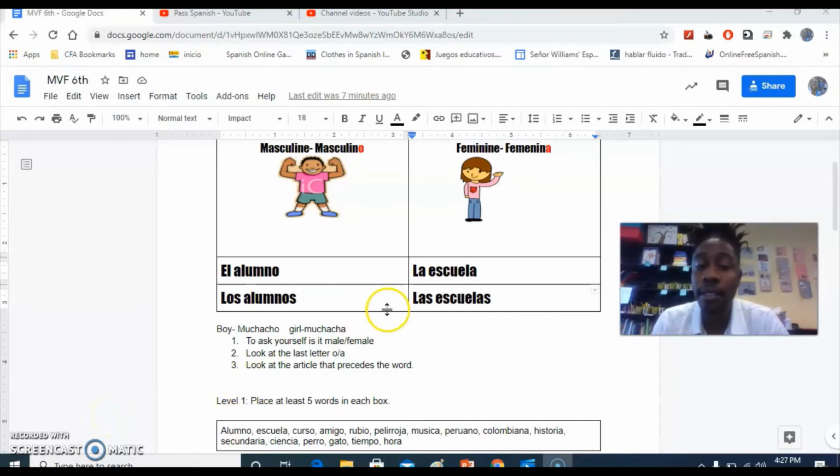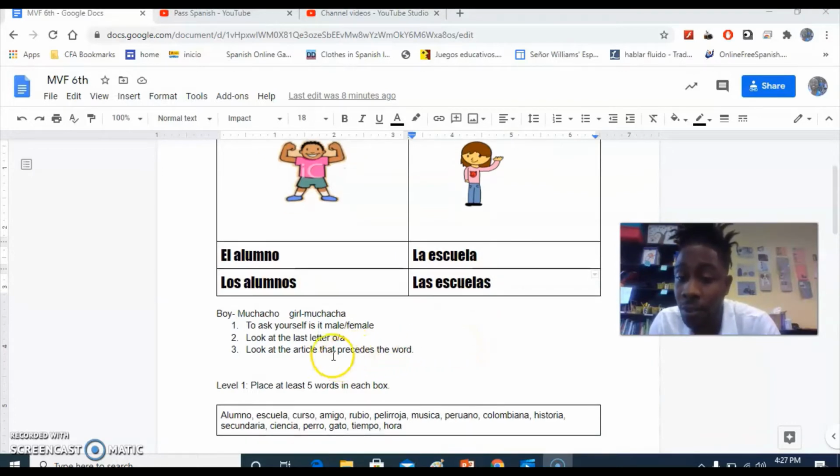So you want to try and see if you can fit all of these words into the boxes that they fit in, which will be el or la, and you want to take those words that you have in the el or la box and write the plural versions in the los and las box. You should feel satisfied if this is easy to you and you get 5 words in each box, but if you feel like you're struggling some, you want to take the time and get as many words in here as you can.